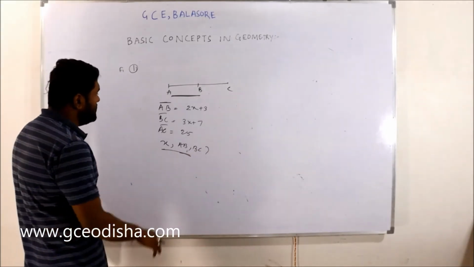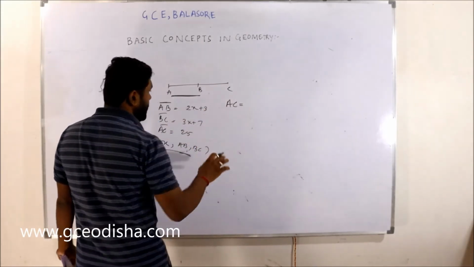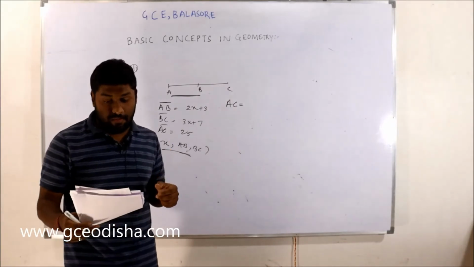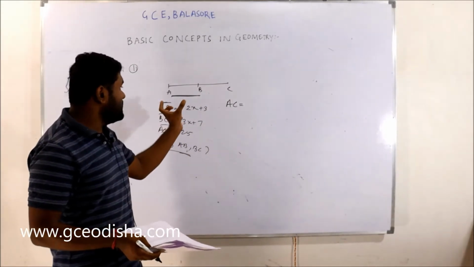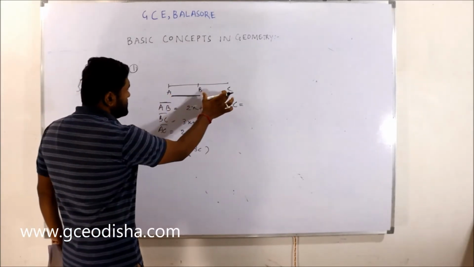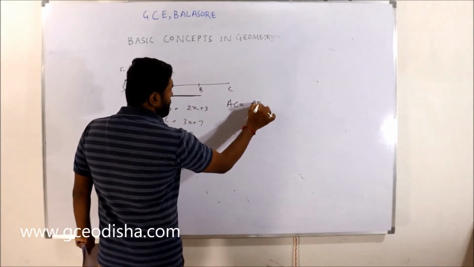First, we have to know the basic concept behind this. There is a segment AB and a segment BC. We know that AC is equal to AB plus BC.